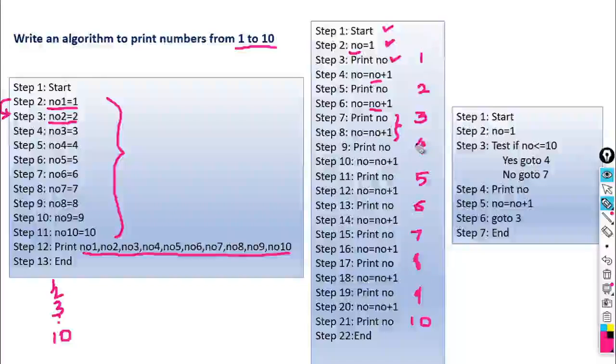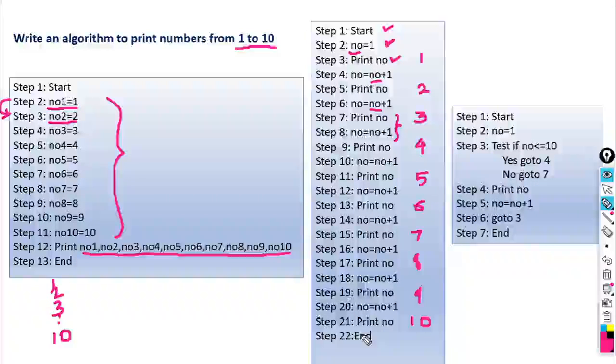When we are using the second one and want to write the algorithm for 1 to 100, we should repeat these steps 100 times. Right now our algorithm has 22 steps.